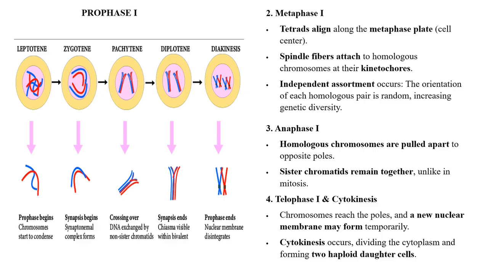Then the second stage is the metaphase 1, where the tetrads align along the metaphase plate, and spindle fibers attach to the homologous chromosomes. Then anaphase 1, homologous chromosomes are pulled apart towards the opposite poles and sister chromatids remain together, unlike in mitosis. In telophase 1, the chromosomes reach the poles and a new nuclear membrane forms temporarily. Cytokinesis occurs, dividing the cytoplasm and forming the two haploid daughter cells.